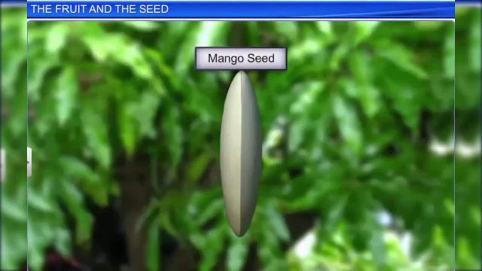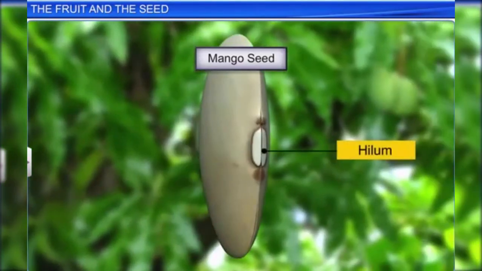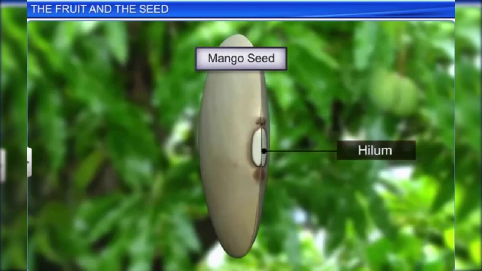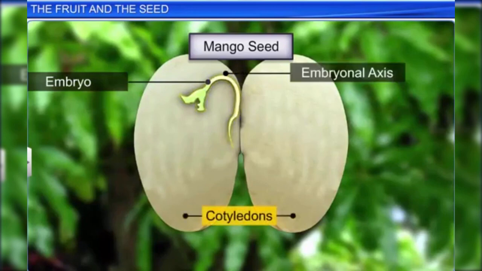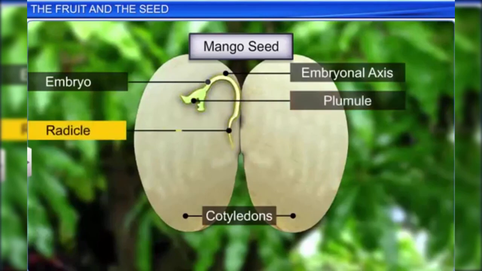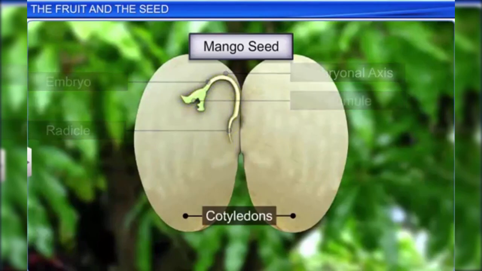The seed coat also has a scar on its surface called the hilum, which helps attach the seed to the fruit. Above the hilum is the micropyle, a small pore in the outer coat of the seed. It is through the micropyle that the pollen tube enters an ovule. Inside the seed coat lies the embryo, which comprises an embryonal axis and two cotyledons. At the two ends of the embryonal axis lie the plumule and the radicle. The cotyledons are often fleshy and store reserve food materials.